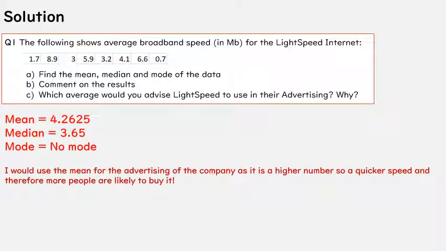So here's the answers for question 1. You've got the mean is 4.2625, median is 3.65, and we had no mode because there's no repeated values. If we're advertising for this company, I want to have the highest speed, don't I? I want the highest number in megabytes. So I would have gone for the mean of 4.2625 because it was the highest value.